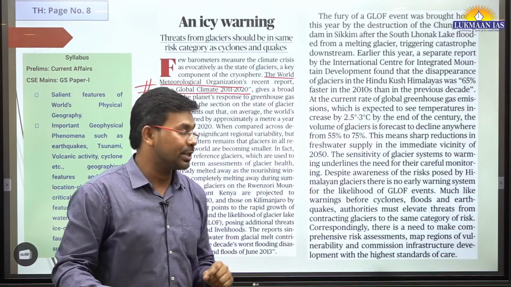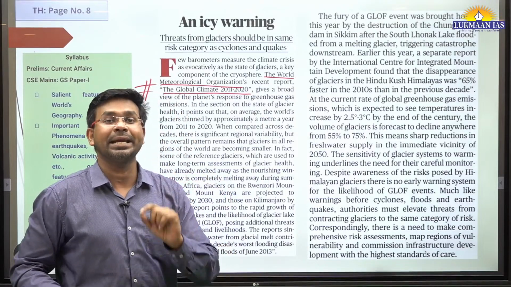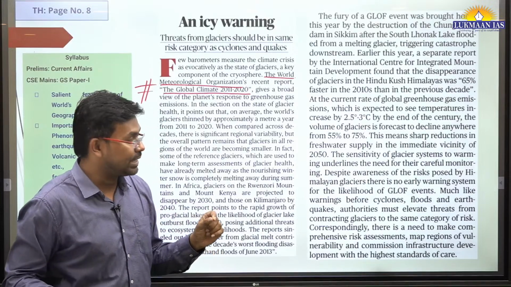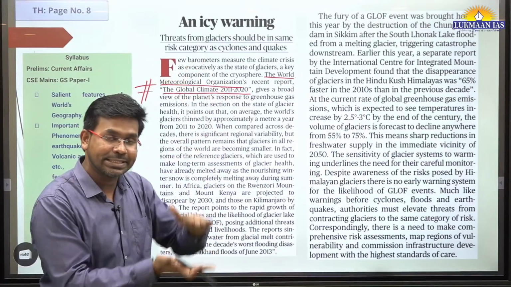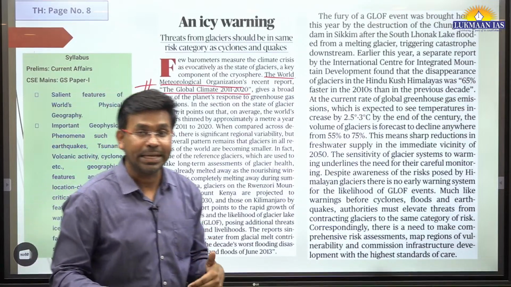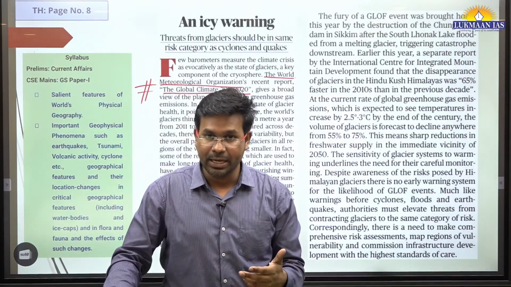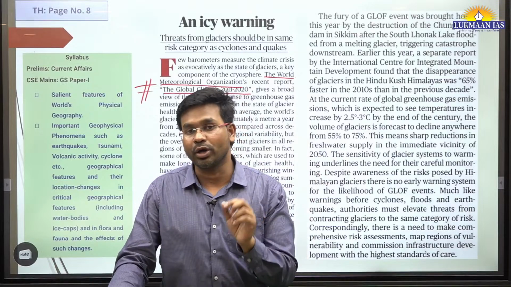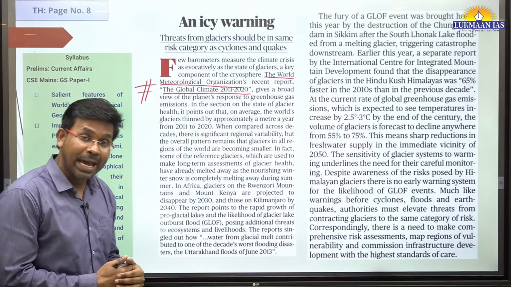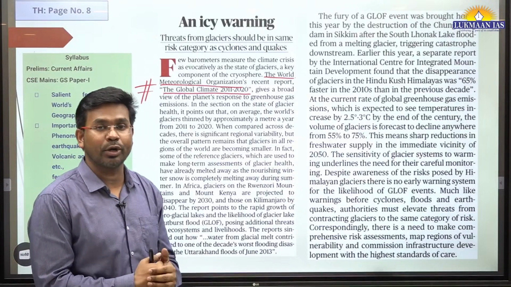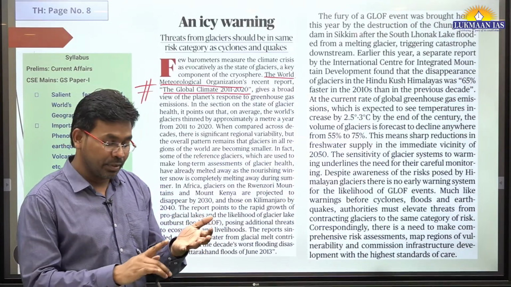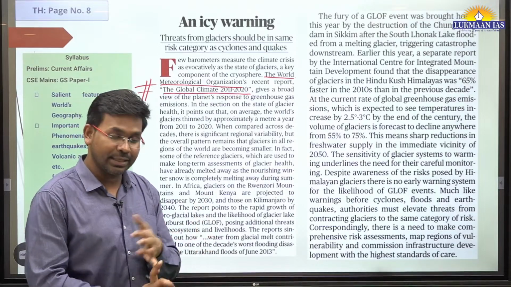According to this report, ice has been melting at a rate of 1 meter per year in the last 10 years. So in the last 10 years, the ice sheets have receded, and because of the receding of ice sheets, it has led to many kinds of climate vulnerabilities. Through this article, the author wants to say that the disasters caused by glaciers should be given as much importance as we give to, let's say, disasters caused by tsunami and earthquake.